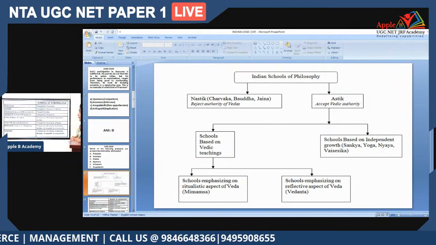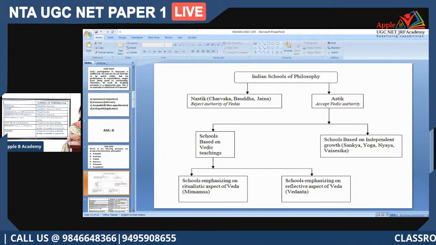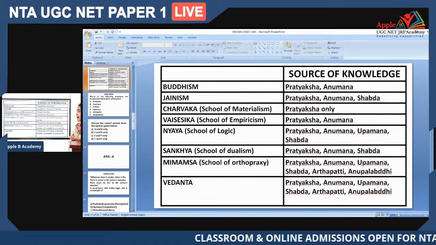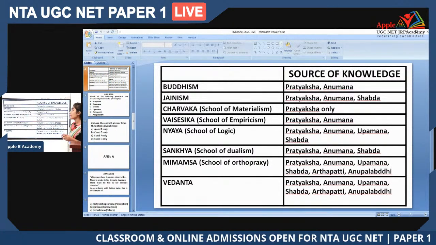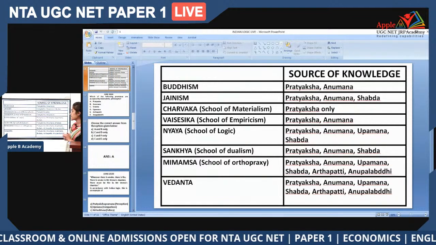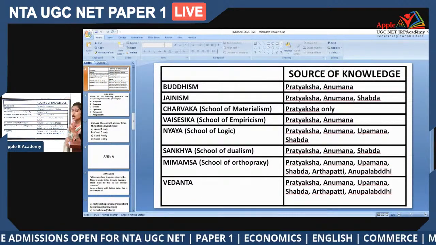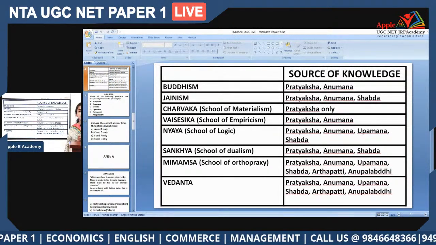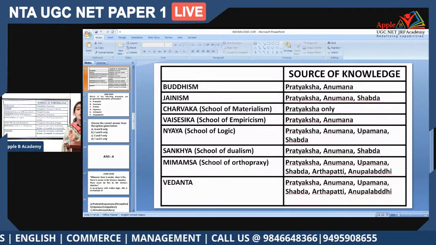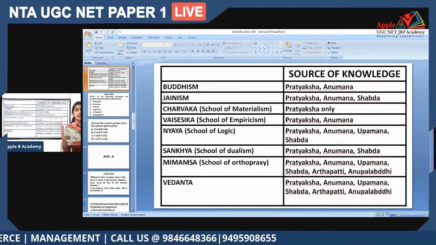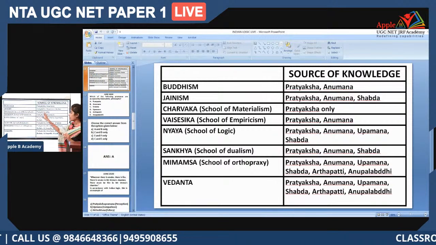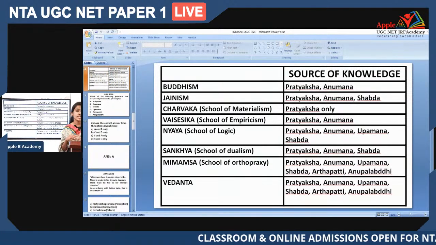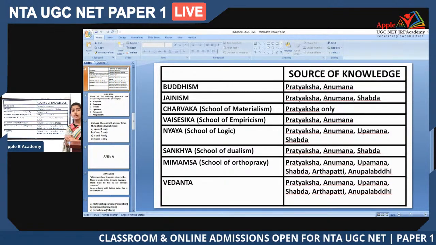If we consider Buddhism, they consider Pratyaksha and Anumana as sources of knowledge. Jainism accepts Pratyaksha, Anumana and Shabda. Then we have Charvaka, the school of materialism. They consider Pratyaksha only. Charvaka is a school of philosophy associated with materialism, and they say that only the things we can perceive directly can be considered knowledge. That's why it is mentioned here as Pratyaksha. Whatever you can see and perceive alone can be considered knowledge. That is what the Charvaka school of philosophy says.